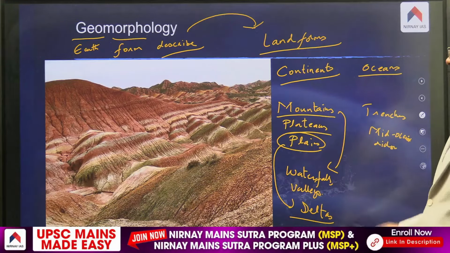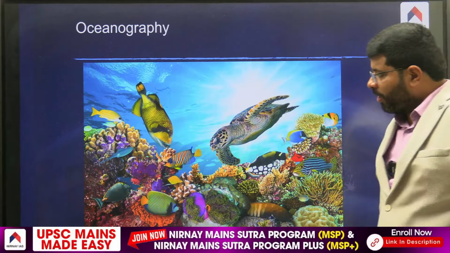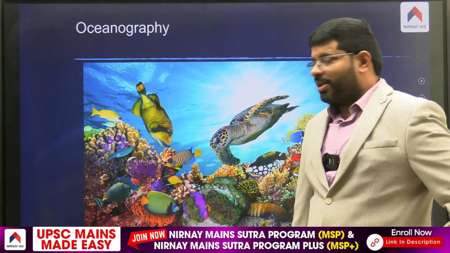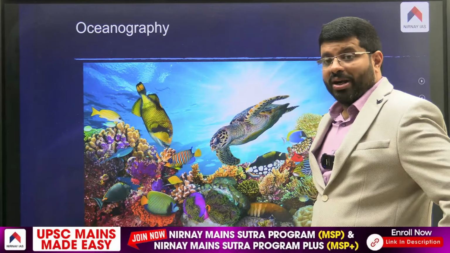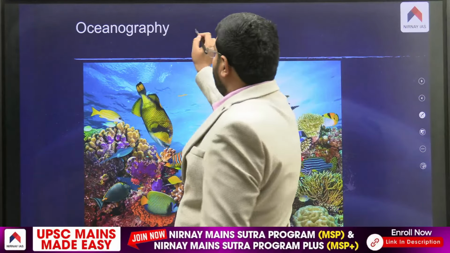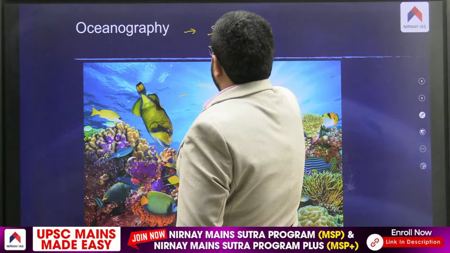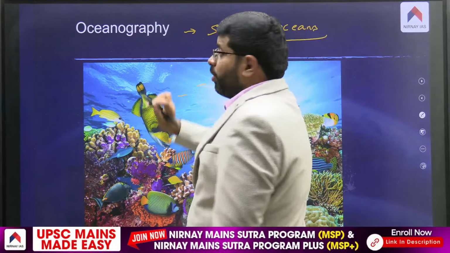Okay. Then as you move forward, you can see these wonderful things in the ocean, coral reefs. So what is that? Oceanography, the study of oceans.